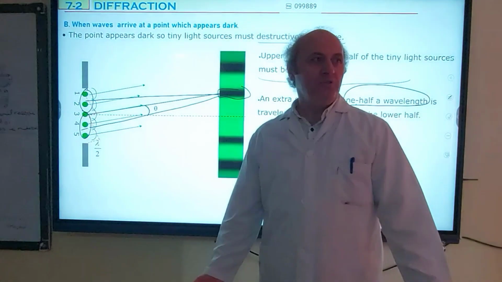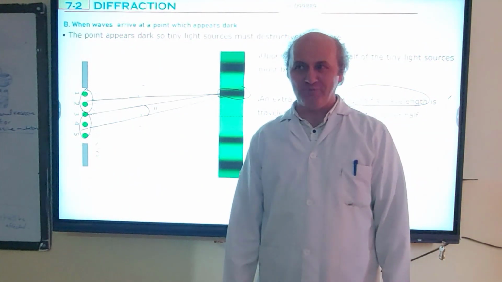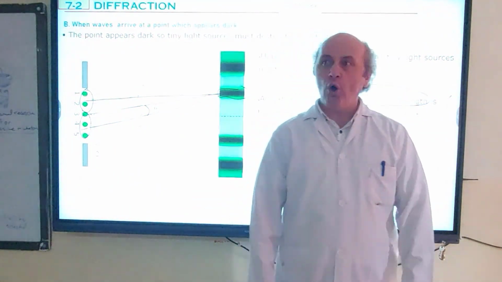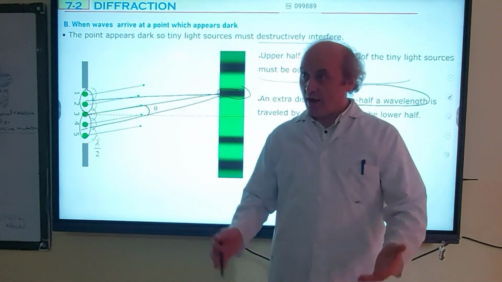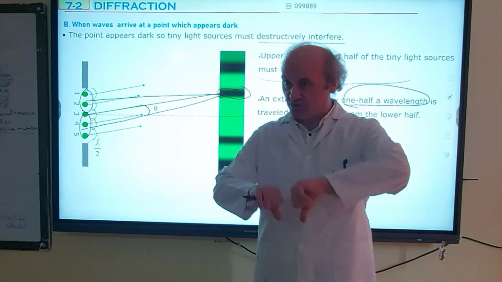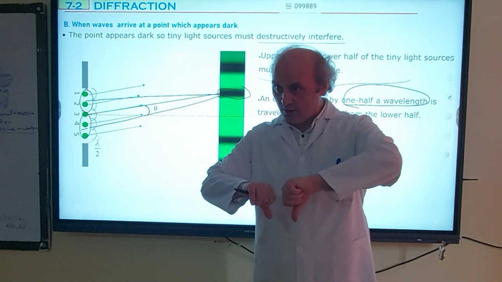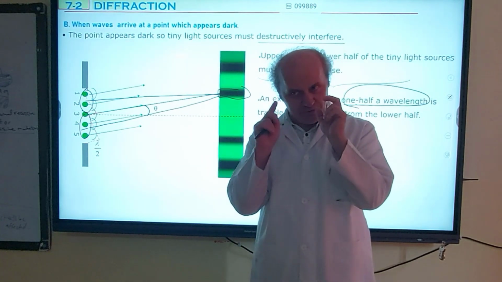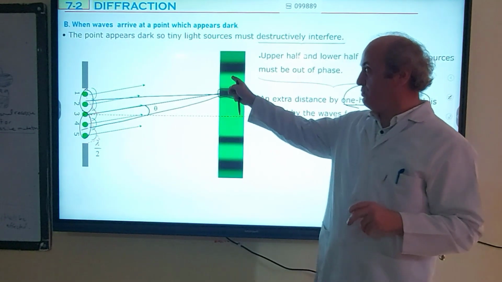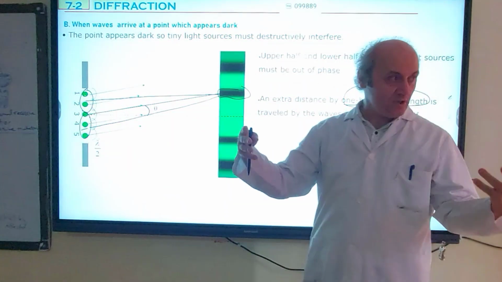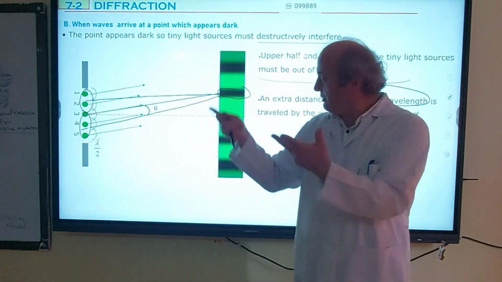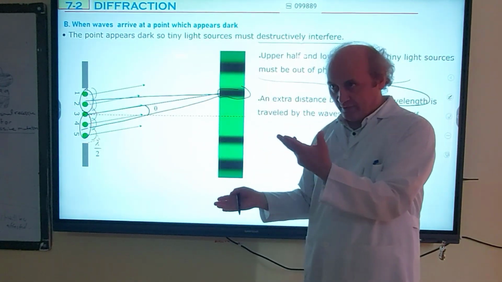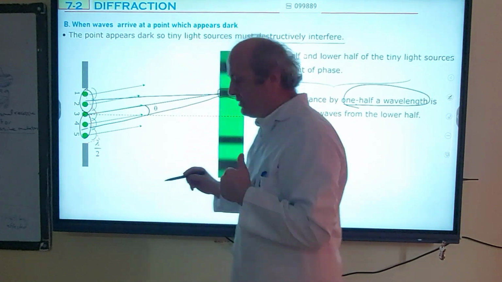Constructive interference. The number of sources which constructively interfere. If all sources constructively interfere, it's the brightest. But if the number of sources which constructively interfere decreases, brightness must decrease. This is key information. So at this point and that point, the number of sources which constructively interfere is decreasing. I can get this result from this pattern. Now, keep this in your mind.